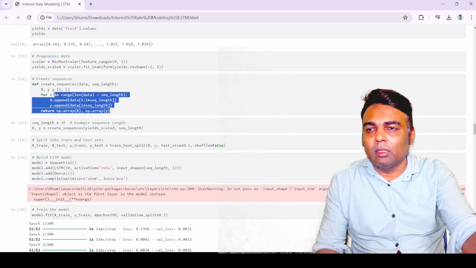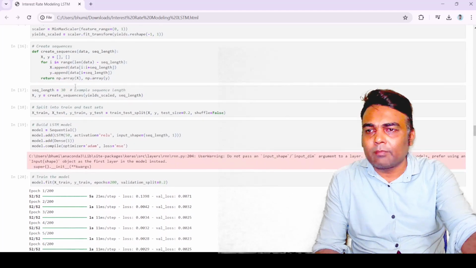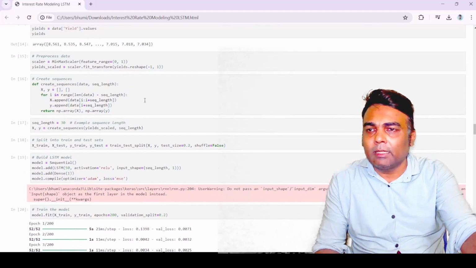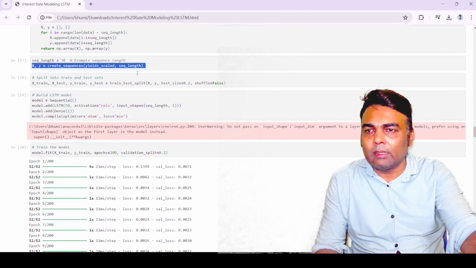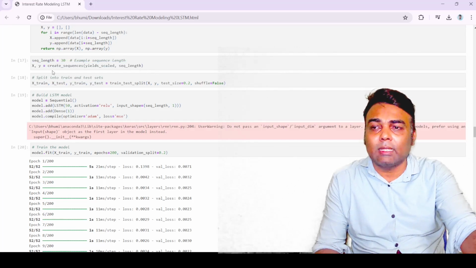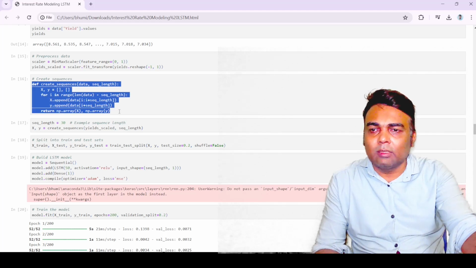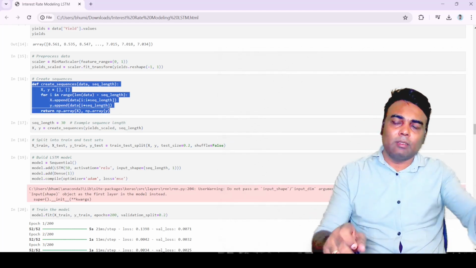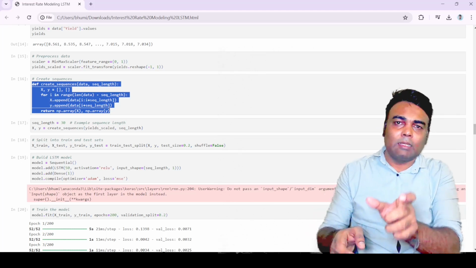We have already discussed this part. We have taken sequence length 30, and we got the training and the testing features and the target. So X is the feature, Y is the target. By using this function, as we have defined here, we are just taking a rolling window of length 30.